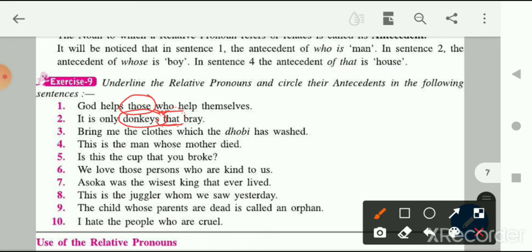Okay, let's do another one. Let's do question number 9. The child whose parents are dead is called an orphan. So which word is joining both the sentences? That is whose. And here, what is the noun placed before whose? That is child. Whose is referring to the noun child here.